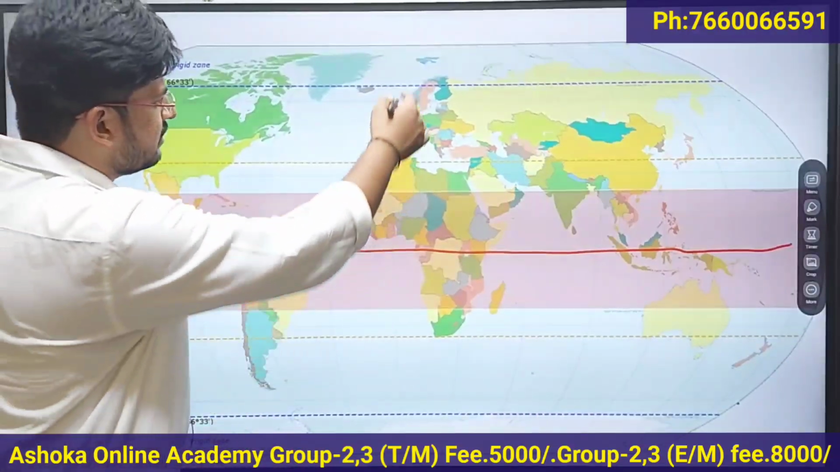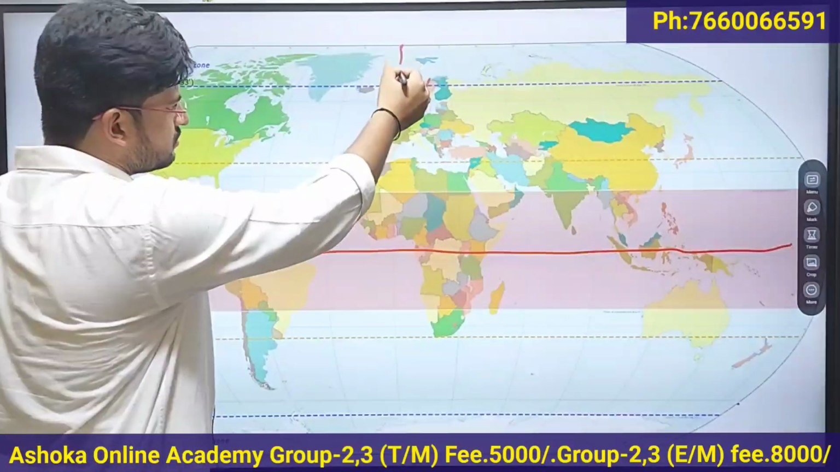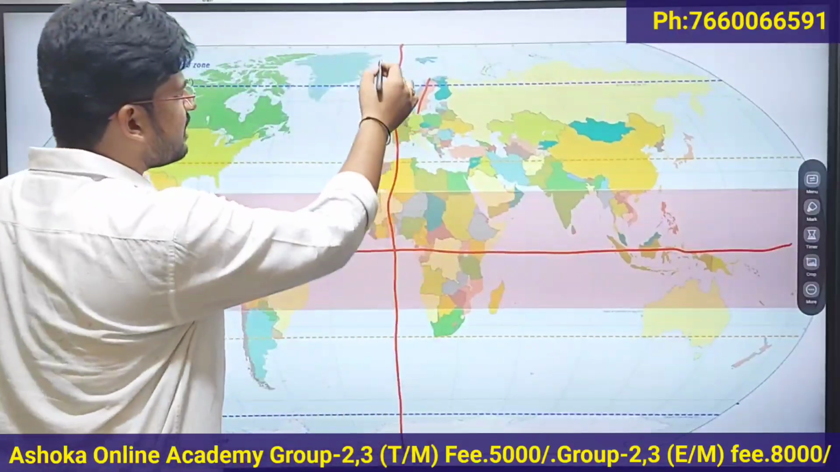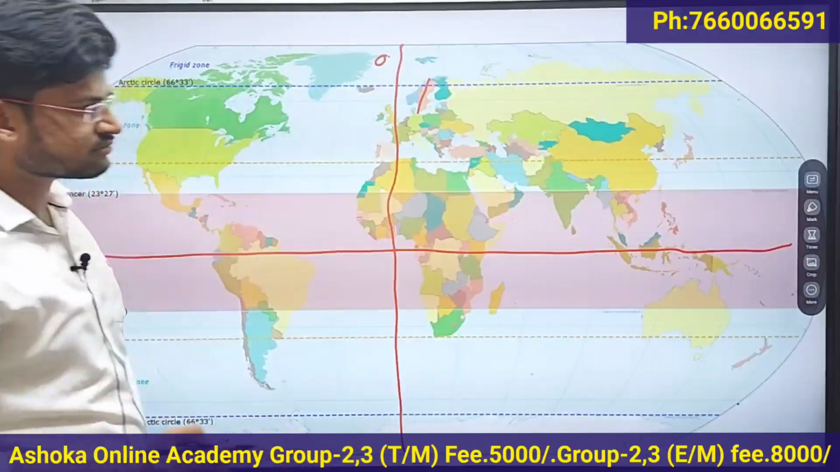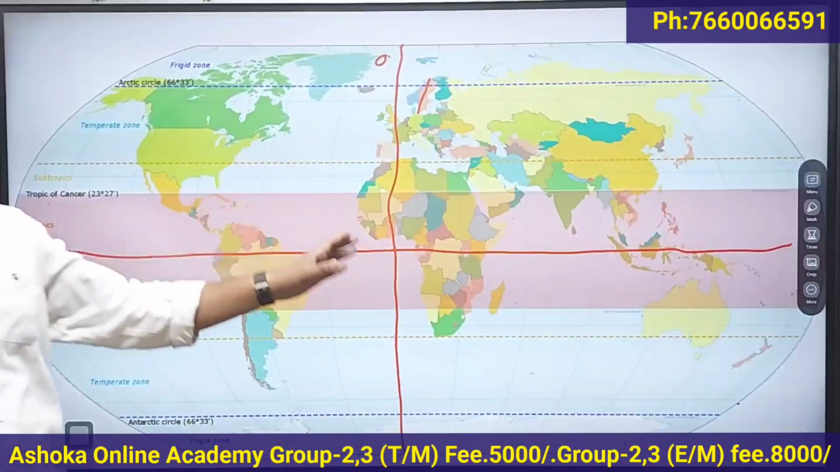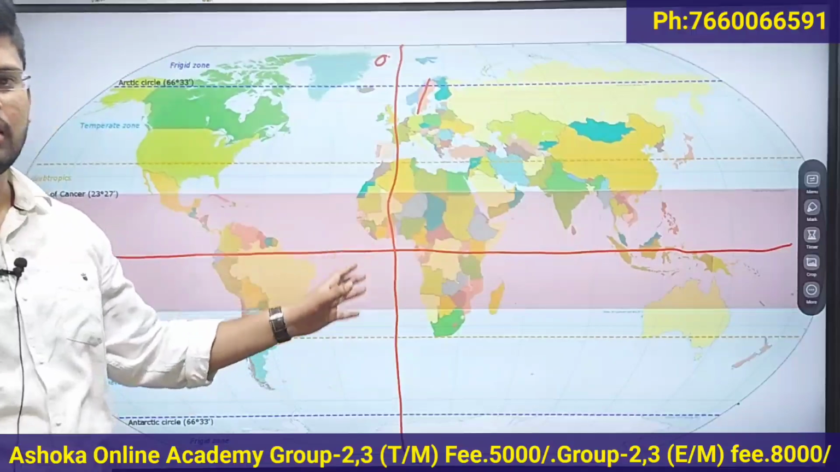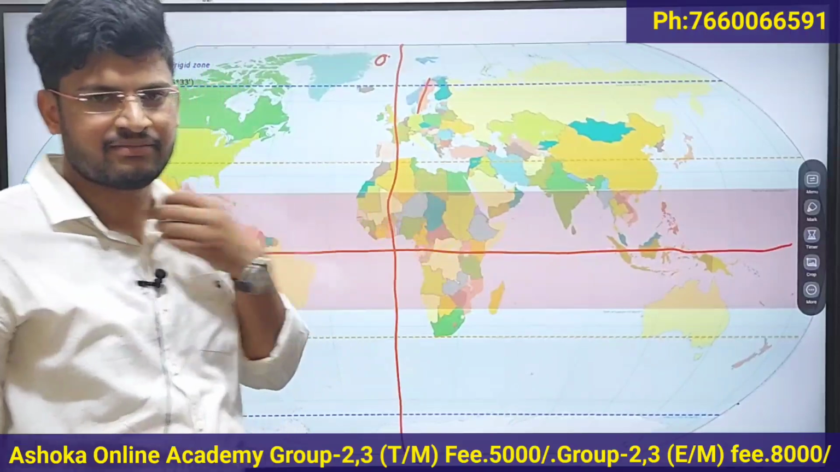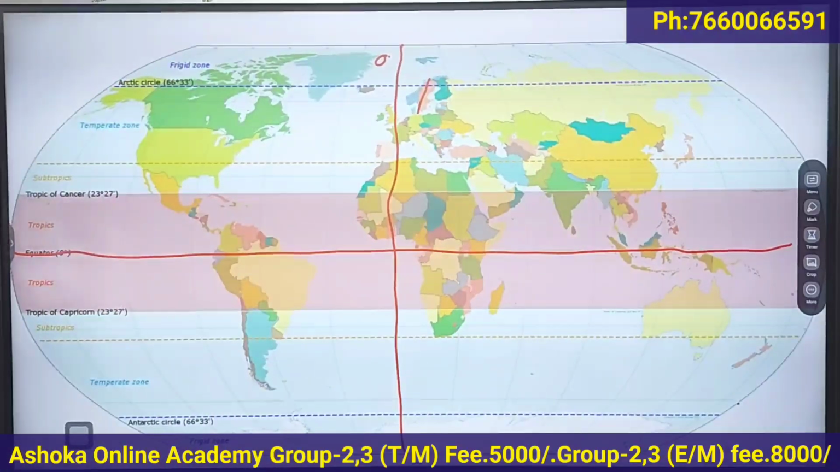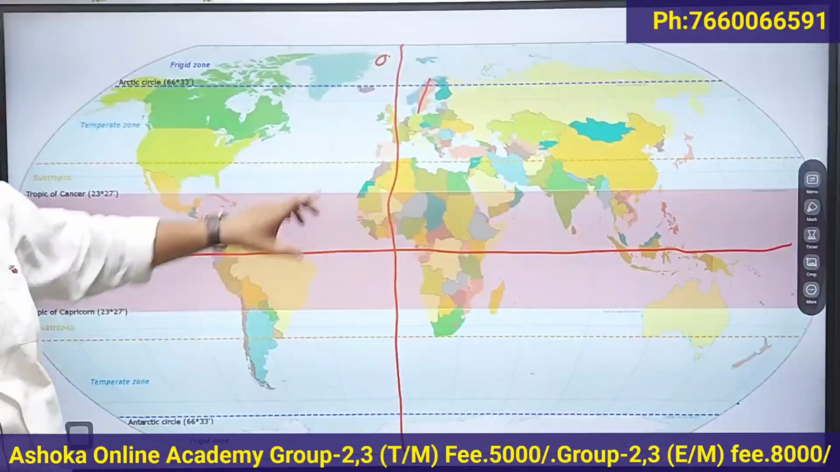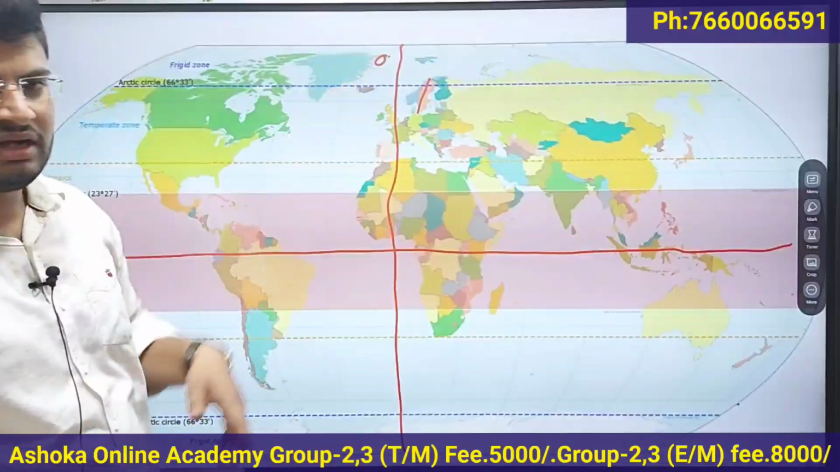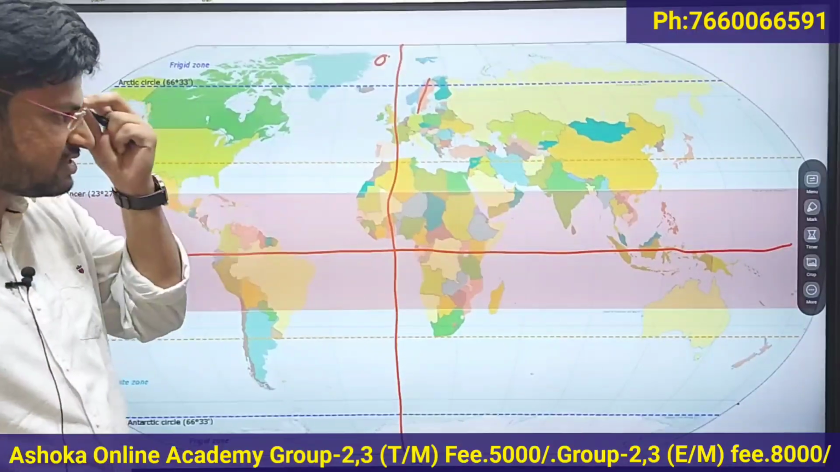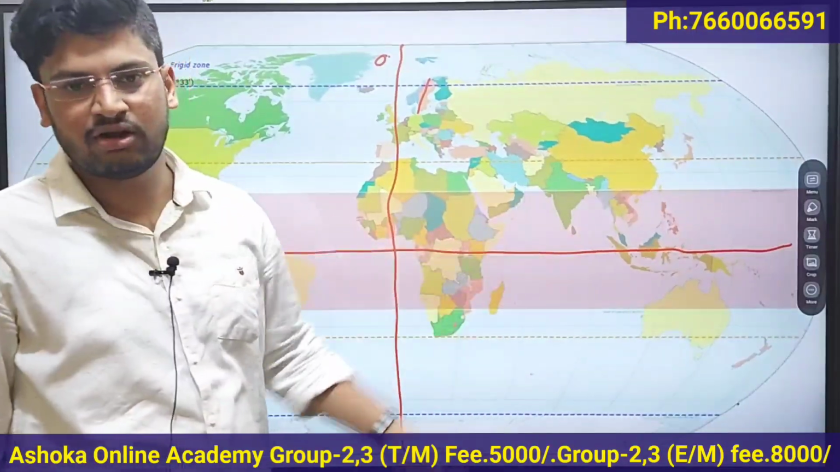Similarly, the 0 degree longitude, which passes through a place called Greenwich in London, is located west of India. That means India is located towards the east of this 0 degree longitude.